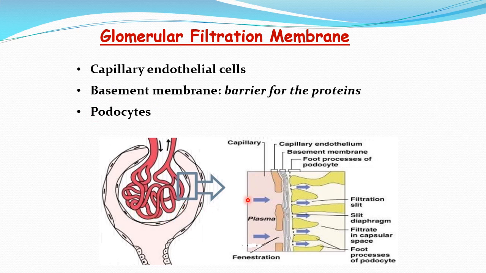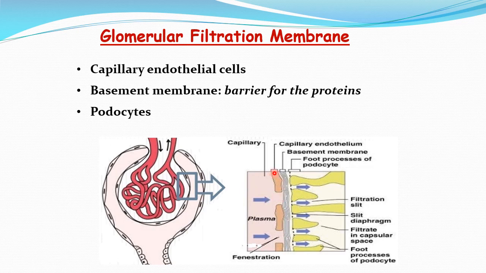Okay. So this is the more enlarged part of the cross section of this region that is showing the filtration membrane. So first it is the capillary, this is the lumen of the capillary, and this is the endothelial cell layer of the capillary. So you can see these are the endothelial cells. In between these cells there are big pores that are known as fenestrations or filtration. Okay. So this space between the endothelial cells may be 50 to 100 nanometer, through which many of the substances can pass.